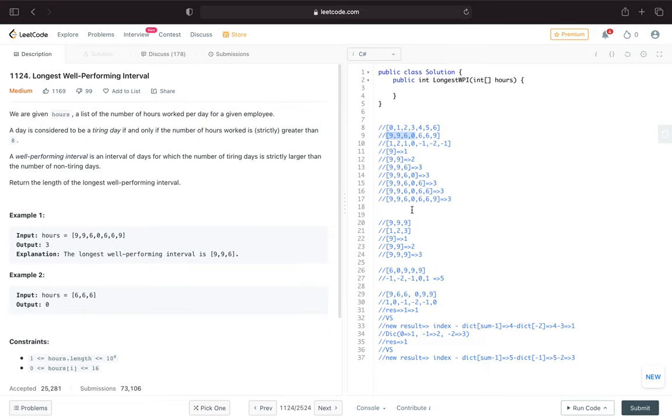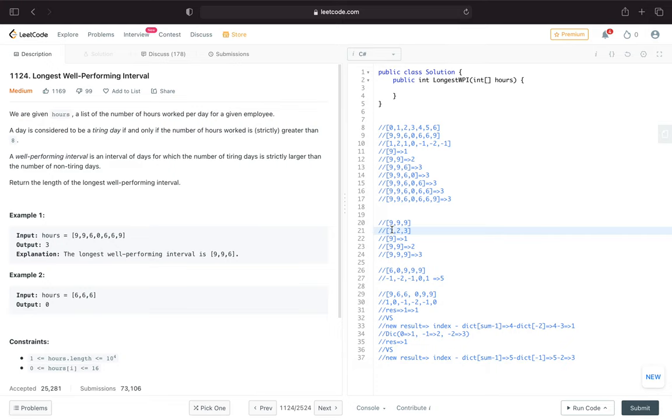Let's forget about this one first and check this small example: 9, 9, 9. We start with sum 0. The first 9 is a tiring day, so sum is 1, and the index is 0.